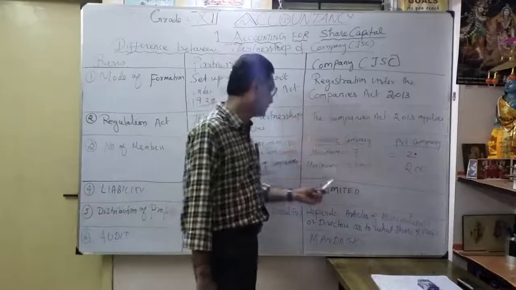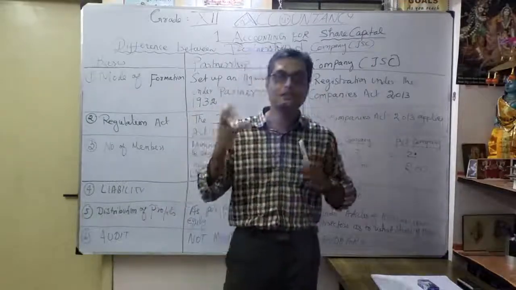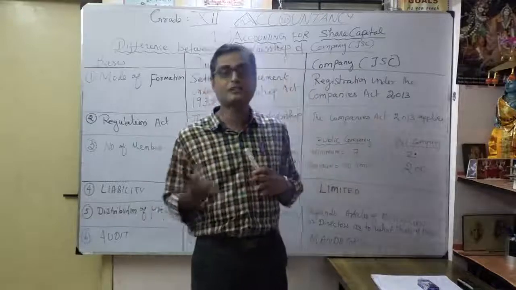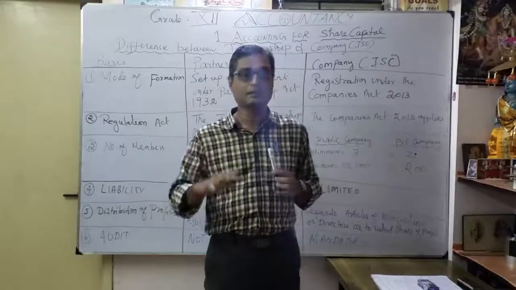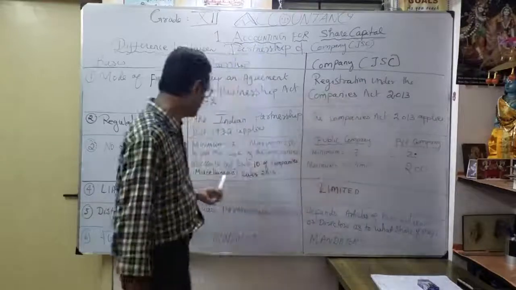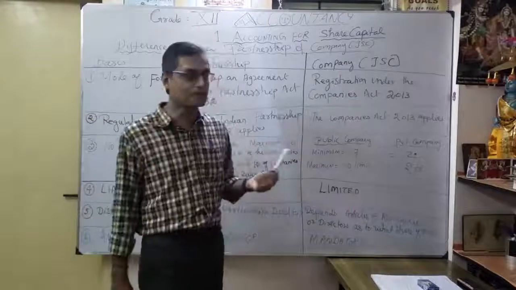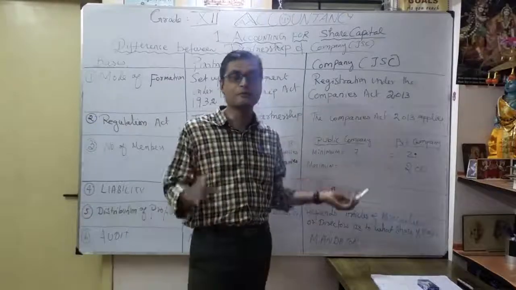But here as a company, liability is only limited. Why? Because only the particular share contribution, so only unpaid shares, the shareholder has to contribute. So we will discuss it in detail later. What is the meaning of limited? Correct. That's one very important point here. Liability in a partnership is unlimited. In a company, it is limited. That's one very important point.